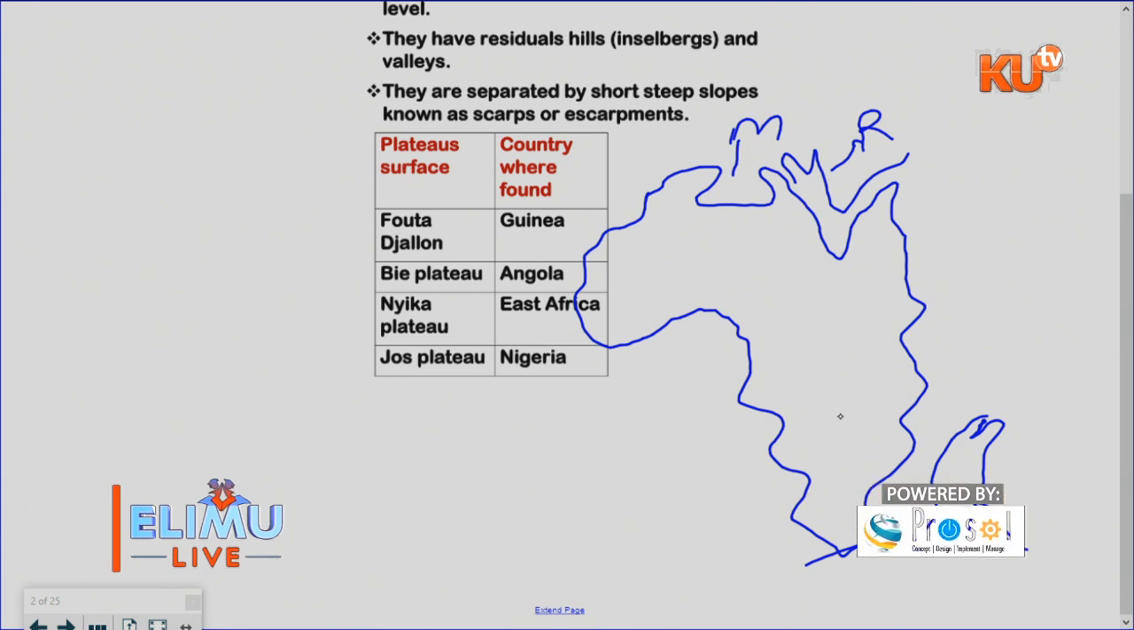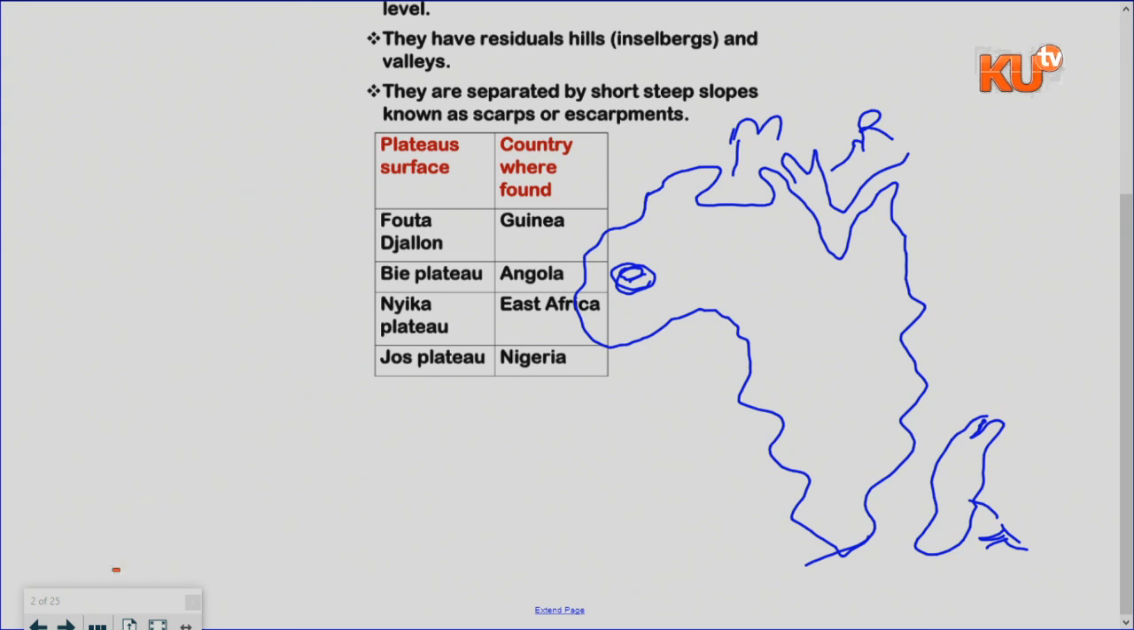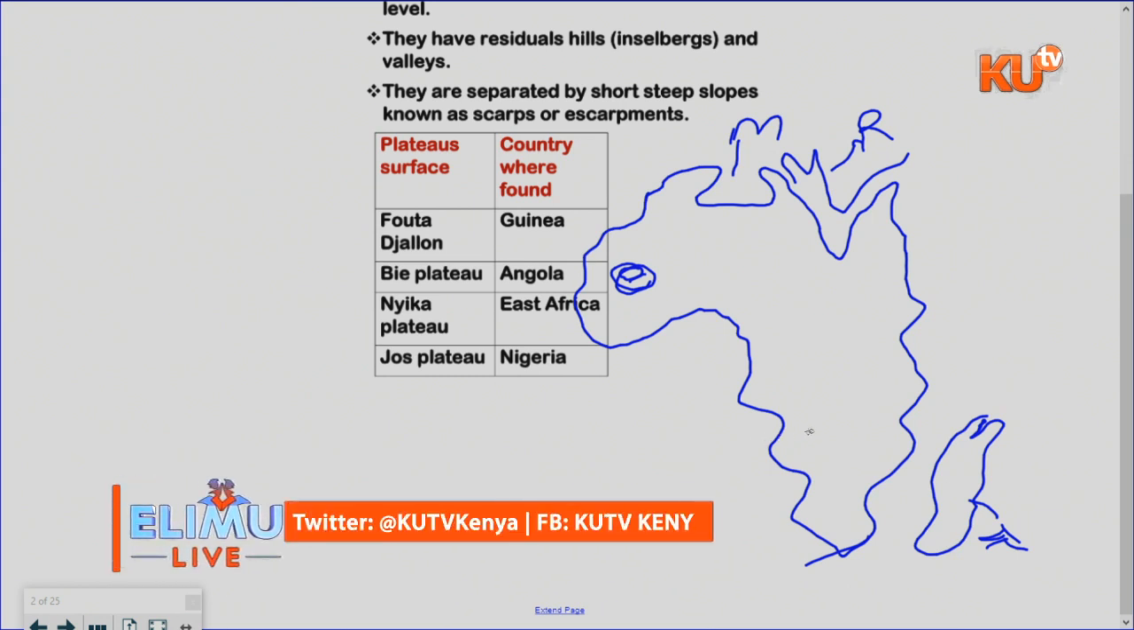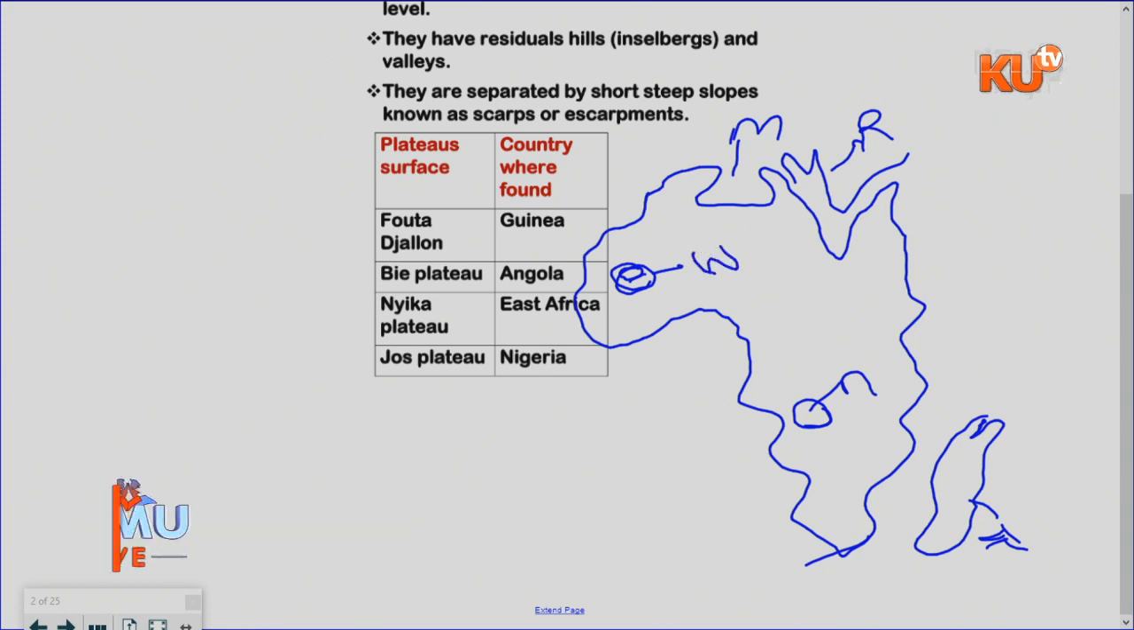The Fort-Ajalon in Guinea. Where do we have Guinea? It is around here, this part. Then we have the Bi-Plateau in Angola. Angola is in the central part, around here. The part marked N is the Bi-Plateau in Angola. The part marked W is the Fort-Ajalon in Guinea.